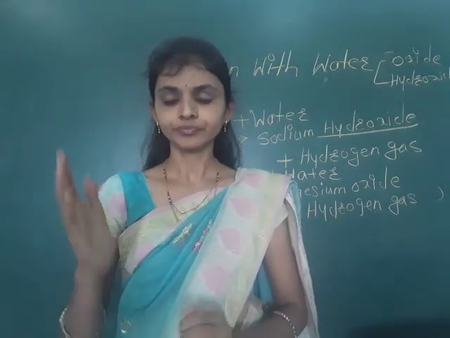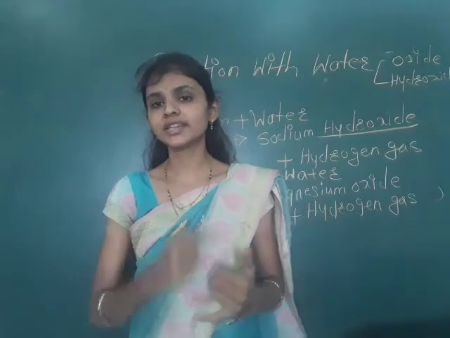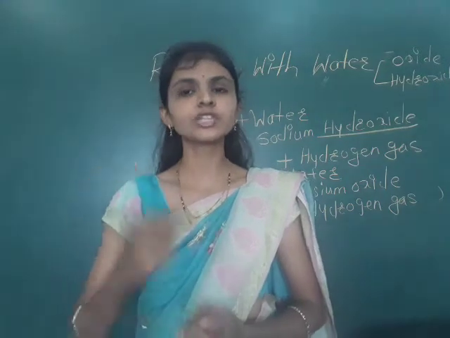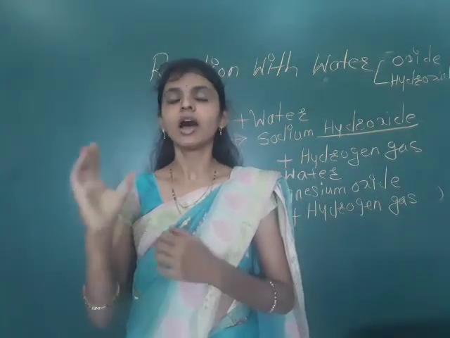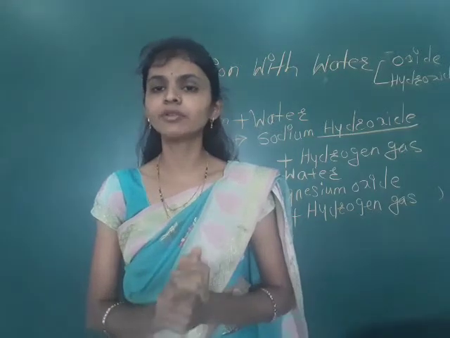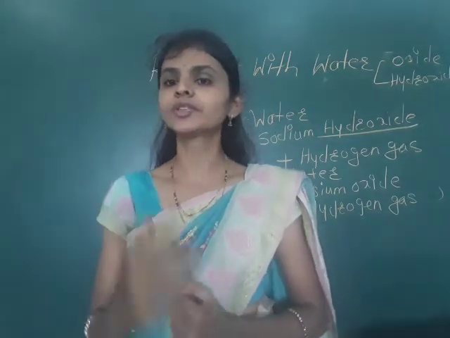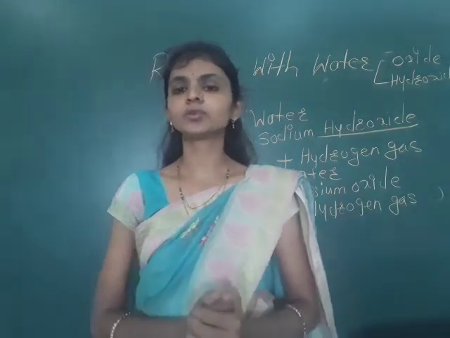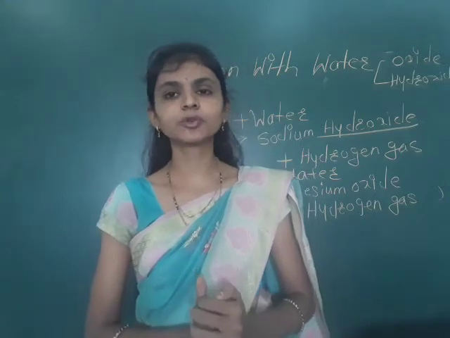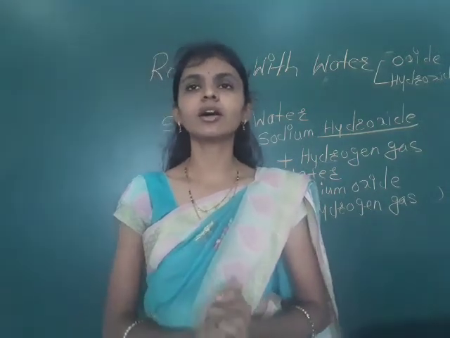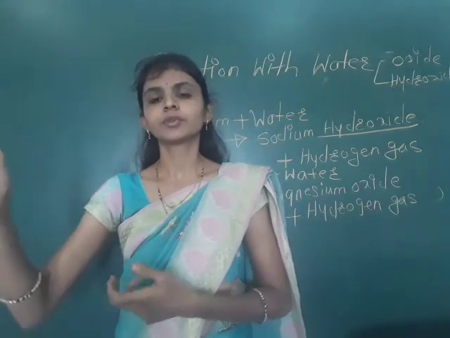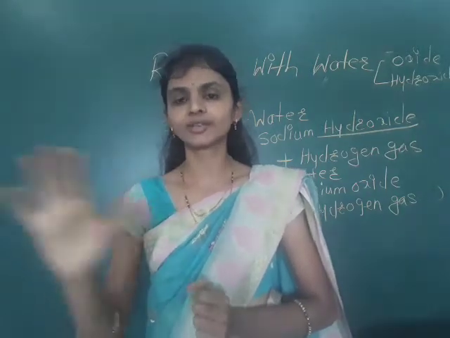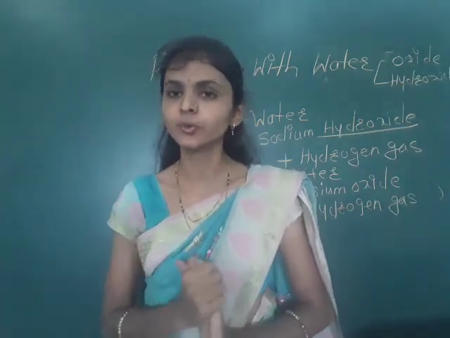So the rusting process is a process in which we can see a reddish brown coating on the surface of the iron object, and this happens when the iron reacts with the moisture or the water. Iron reacts with the moisture or the water, and that process is known as the rusting process. In the rusting process we will get the iron oxides. That way, iron plus moisture plus oxygen gives iron oxide, and in that process no gas is released.